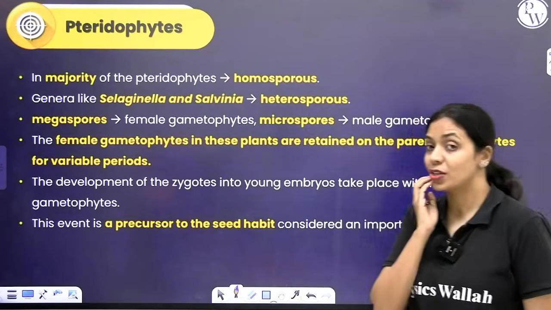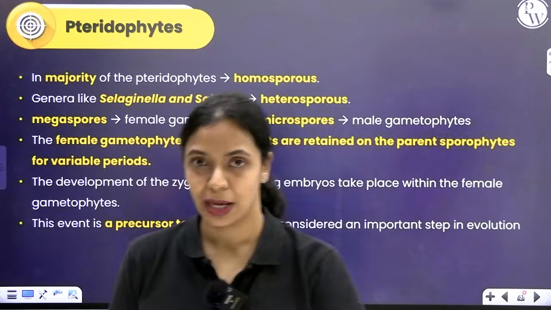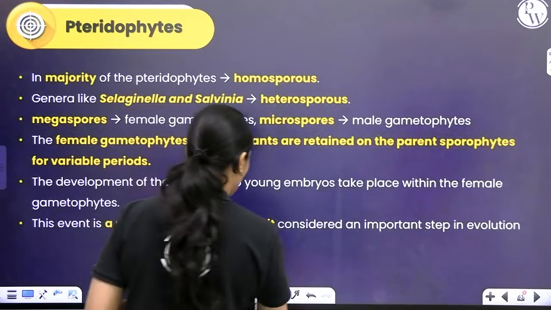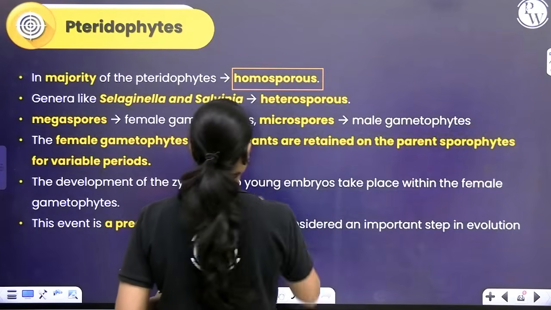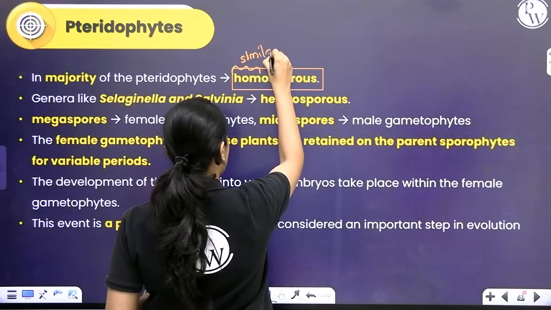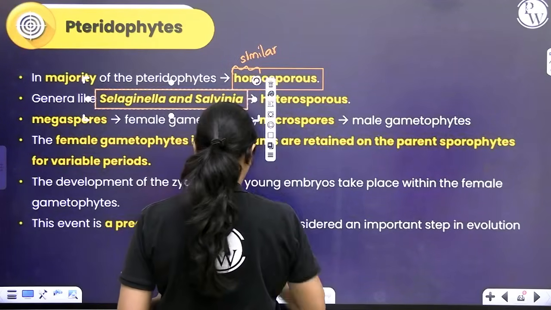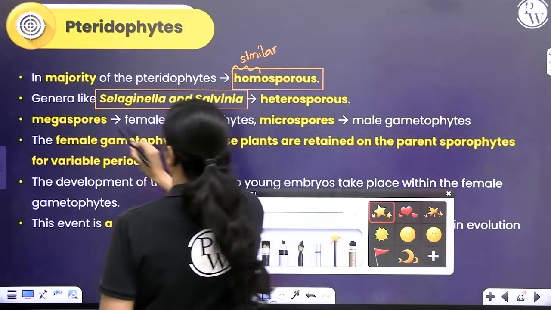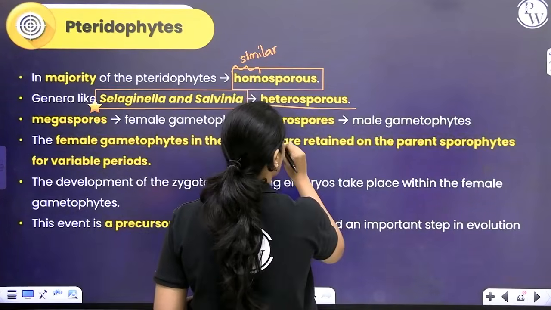In the majority of the pteridophytes, the sporophyte will produce only one type of spore. If it produces only one type of spore, we say that it is homosporous. Homo means similar, the same type of spore. In some pteridophytes, such as Selaginella and Salvinia, this is important, you must remember these examples. Selaginella and Salvinia produce two types of spores.